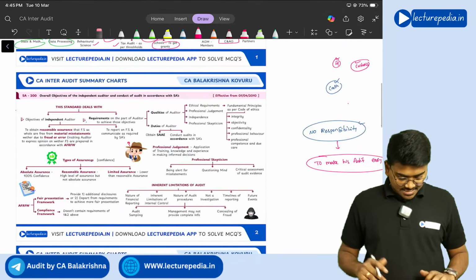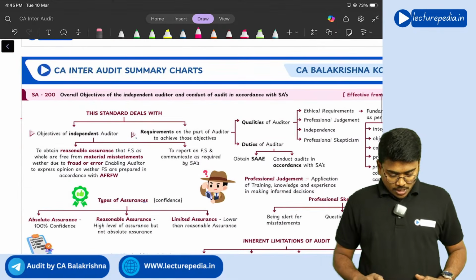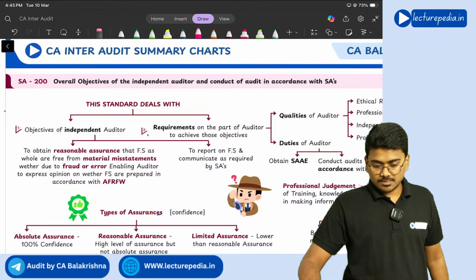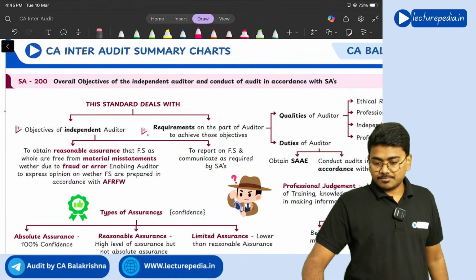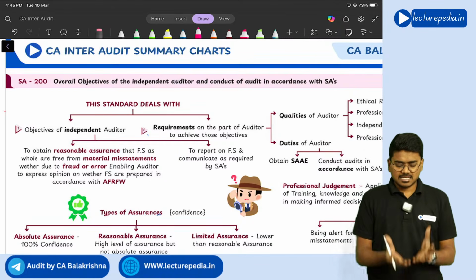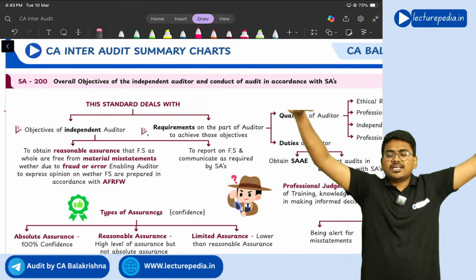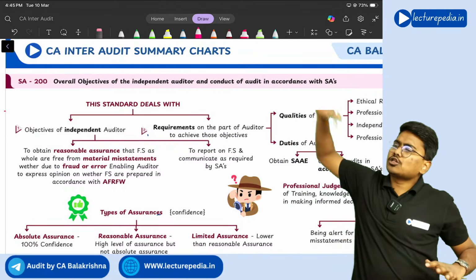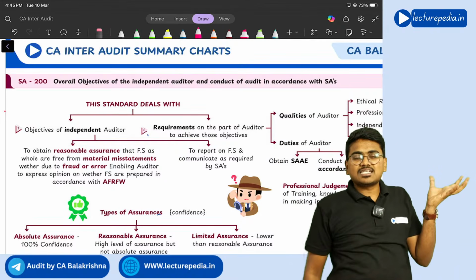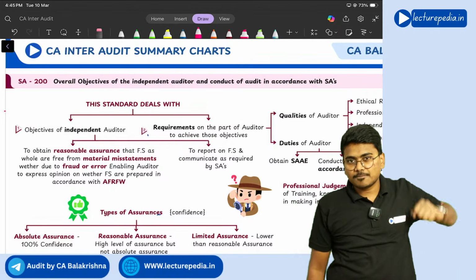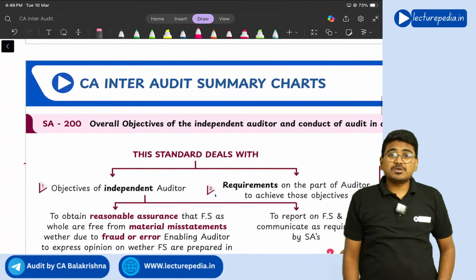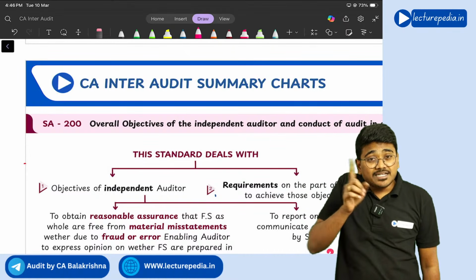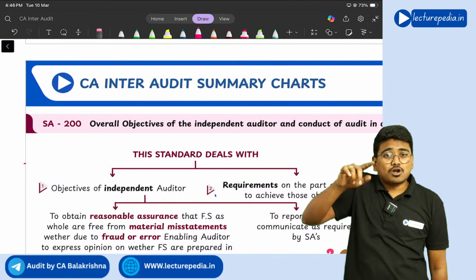So, next. Now we'll start with SA 200. So, what is SA 200? SA 200 establishes the base for complete auditing standards. Whatever auditing standards we discuss, the base for all of them is established by SA 200. If you see SA 200, it speaks about overall objectives of the independent auditor and conduct of audit in accordance with standards on auditing.